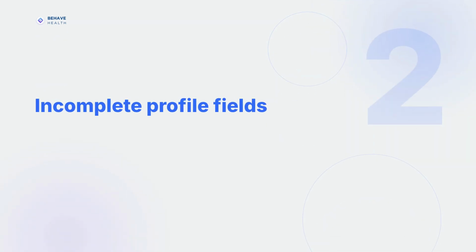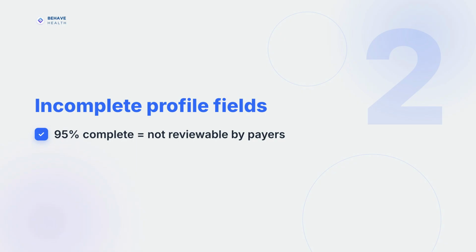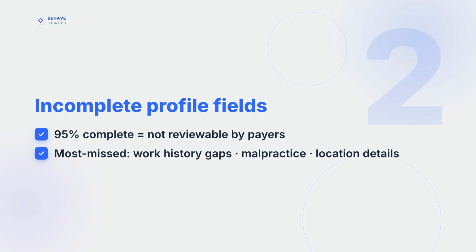Failure Mode 2, an incomplete profile. Payers will not begin credentialing review until the CAQH profile is 100% complete. Commonly missed fields: unexplained work history gaps over 30 days, malpractice history, and incomplete practice location details.